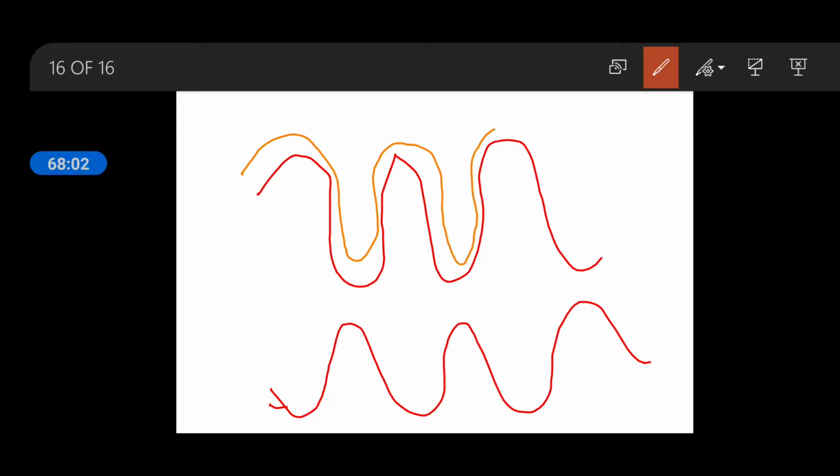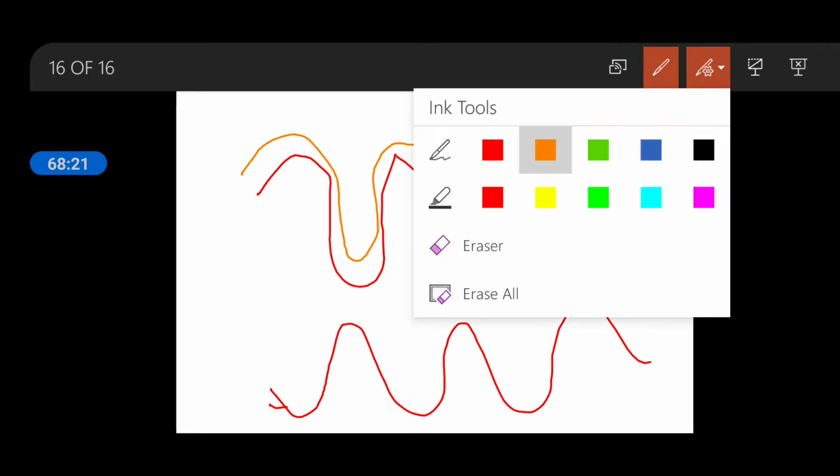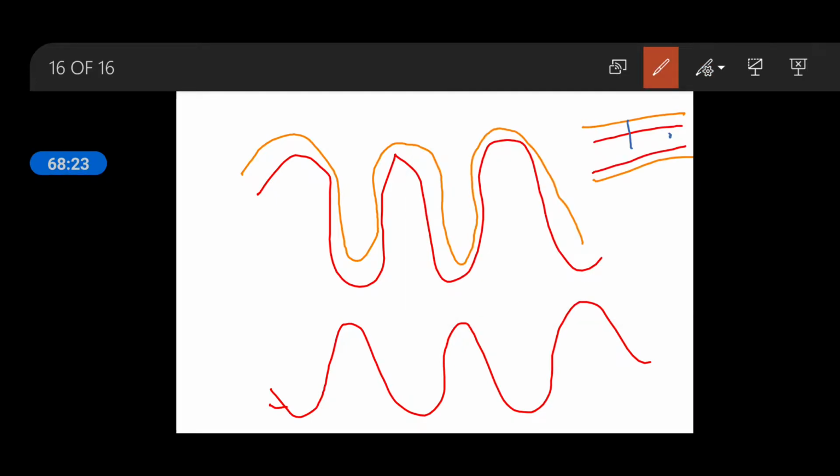If villi are not present, then what can happen? Just suppose this is the small intestine with no villi, then the blood vessel is only like this. So how much absorption can take place? Very little amount. From here into the blood vessels, very little amount can be absorbed.